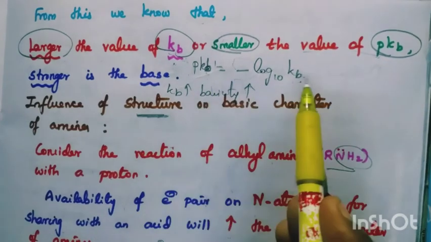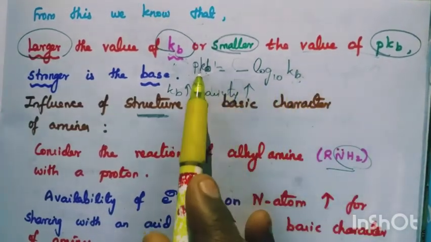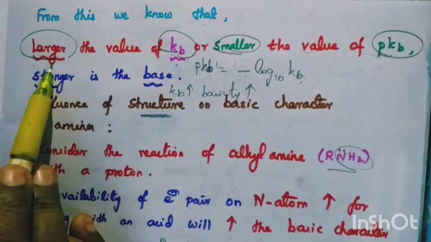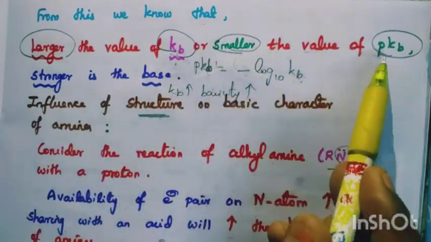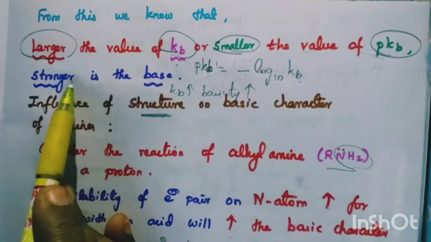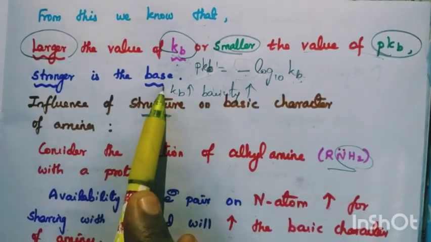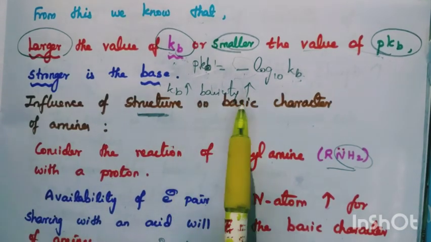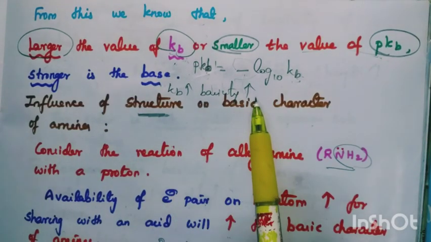This decreases means this increases, and this increases means this decreases, due to the presence of the negative sign. So larger the Kb or smaller the pKb, the compound is a stronger base. So Kb increases means basicity increases.